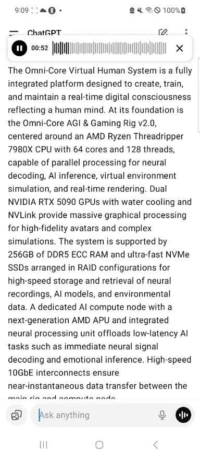A dedicated AI compute node with a next-generation AMD APU and integrated neural processing unit offloads low-latency AI tasks such as immediate neural signal decoding and emotional inference. High-speed 10 GbE interconnects ensure near instantaneous data transfer between the main rig and compute node.